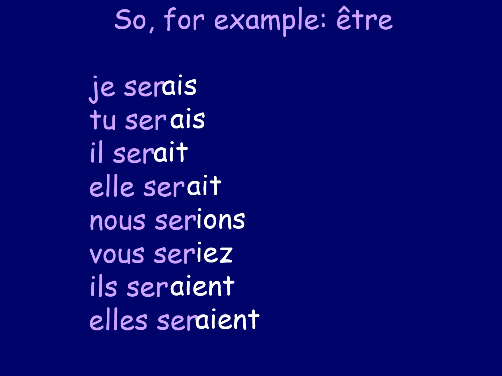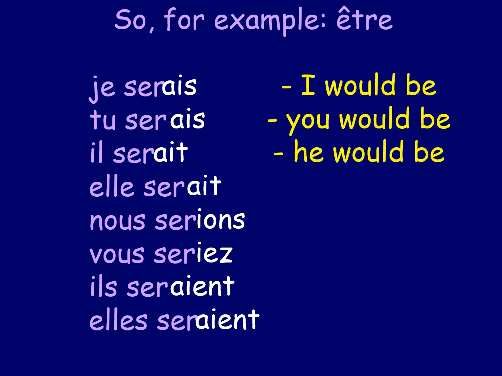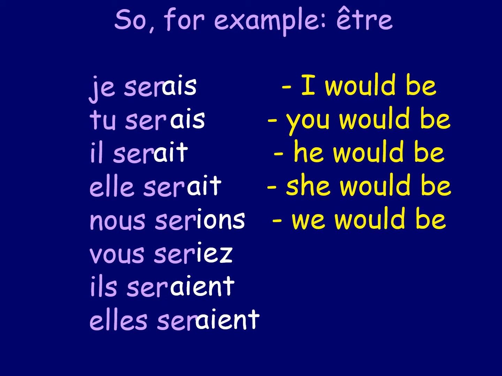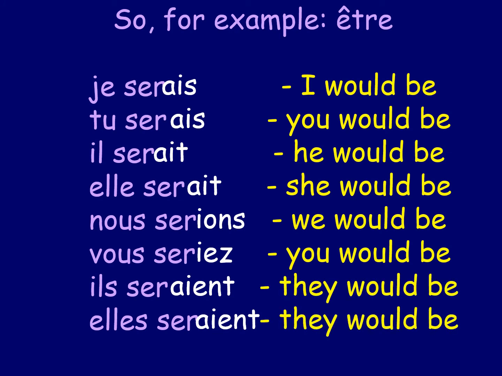So the endings for conditional are always the same, but we're just adding them on to something slightly different here for this irregular verb. So as I said, je serais, I would be. Tu serais, you would be. Il serait, elle serait, he would be, she would be. Nous serions, we would be. Vous seriez, you would be. Ils seraient, elles seraient, they would be, for a group of boys and a group of girls. So the endings are the same.